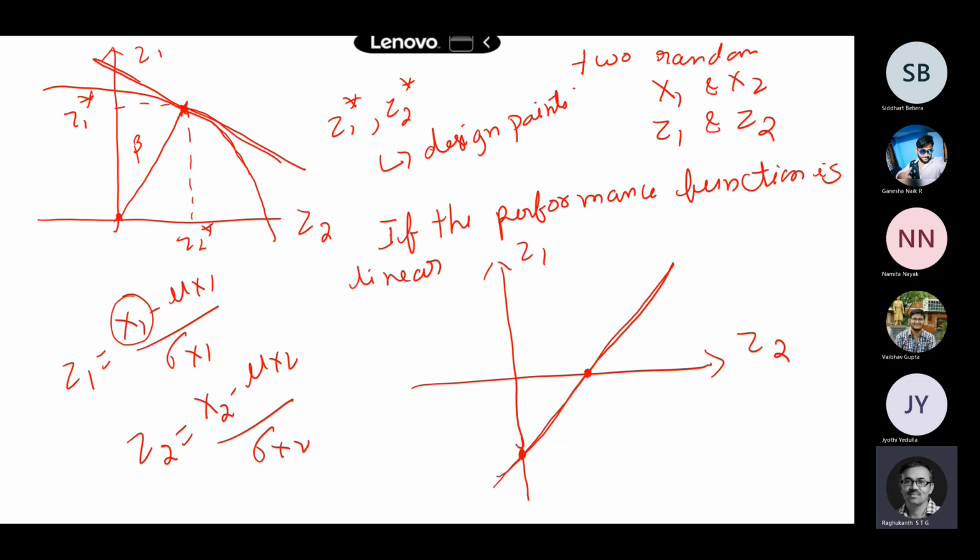If you substitute z1 as 0, what is the g value at this point? So this is my line, the limit state function. On this line, what is the value of g of z1, z2? What is the performance function here? What is the value of g on this line?